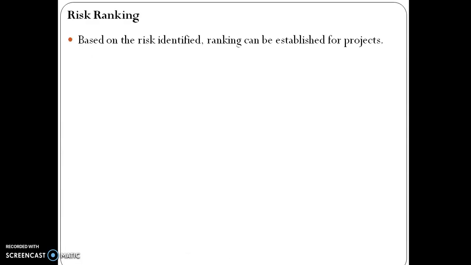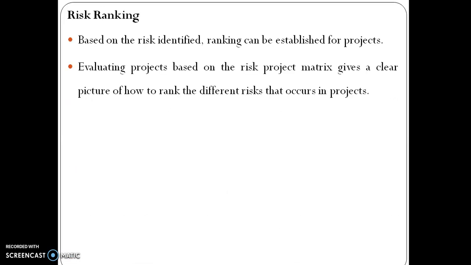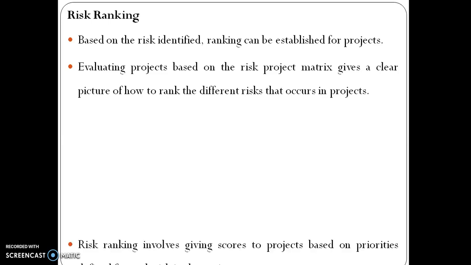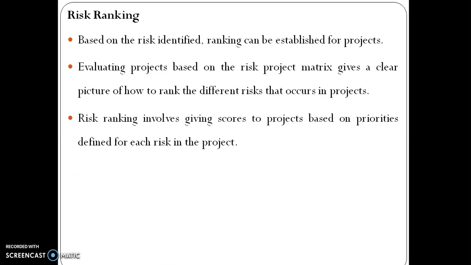Risk ranking. Based on the risk identified, ranking can be established for projects. Evaluating projects based on the risk project matrix gives a clear picture of how to rank the different risks that offer in projects. Risk handling involves giving scores to projects based on priorities defined for each risk in the project.